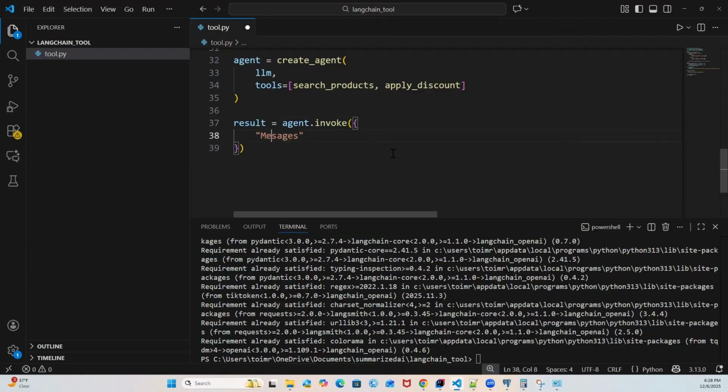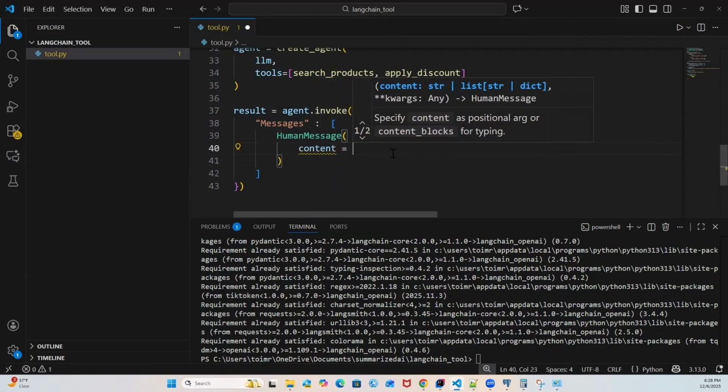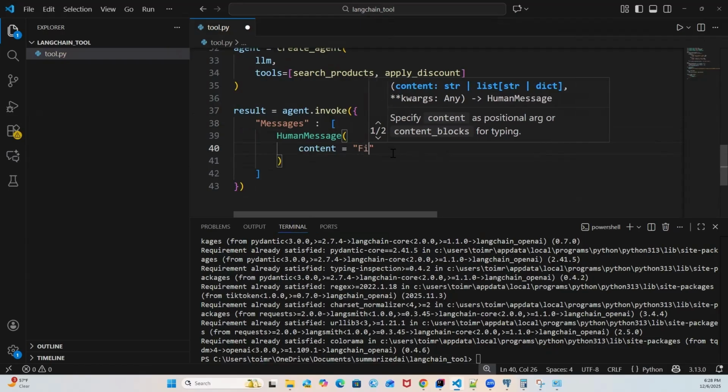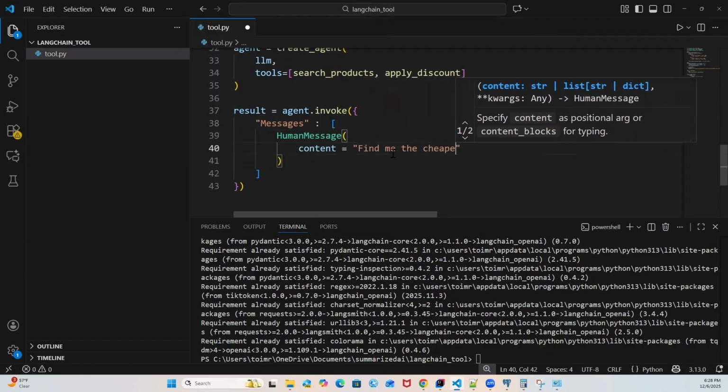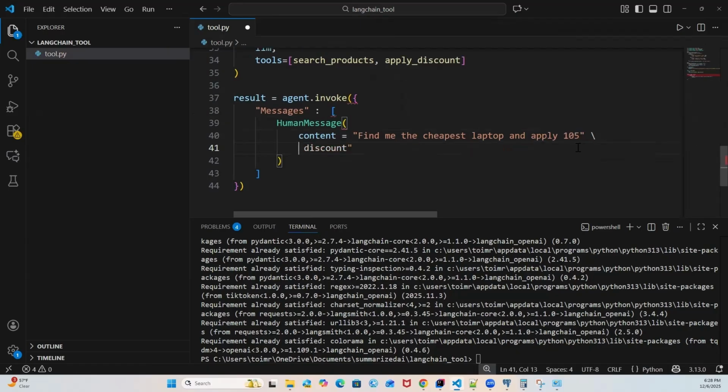We say messages here, and you provide your human message inside it, HumanMessage, and inside the brackets, content equals your query, which is: find me the cheapest laptop and apply 10% discount. It should be percent, not 105.